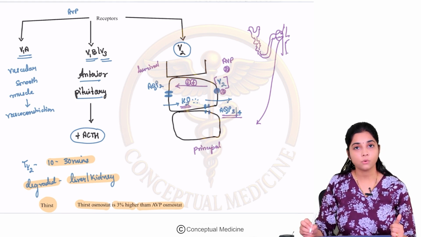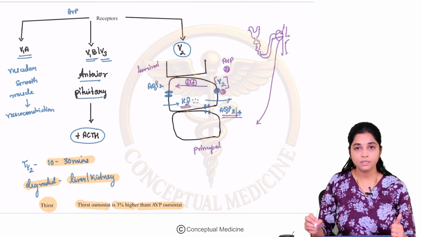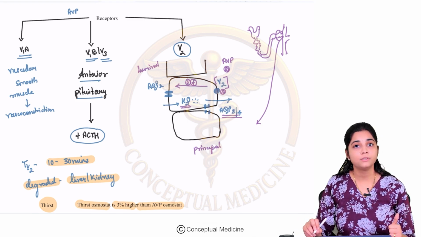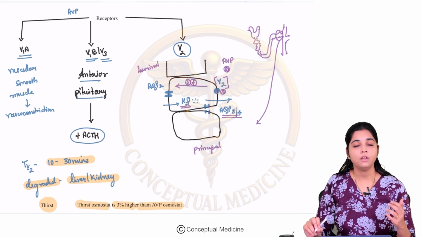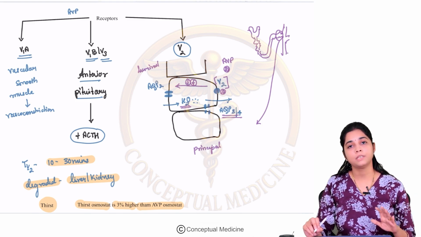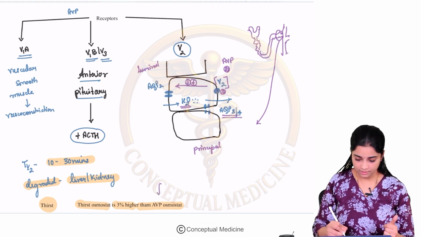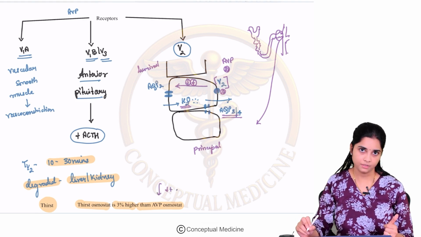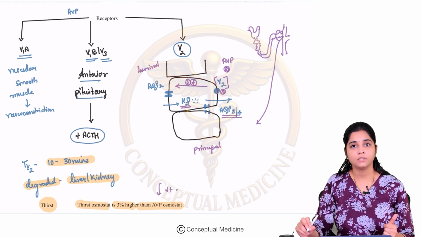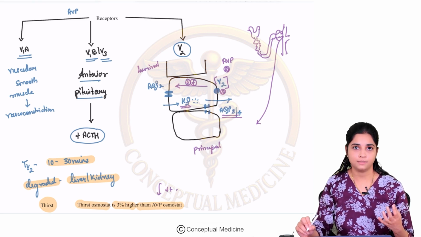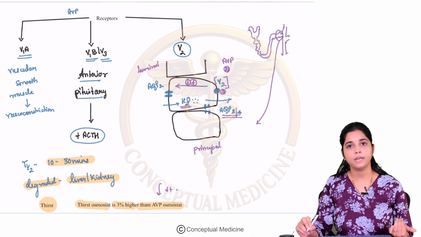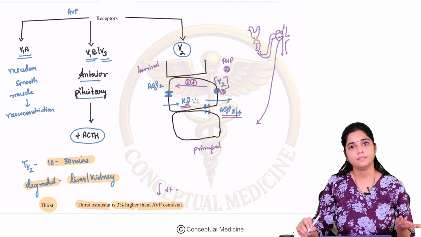Why is that so? Because if the body is not able to bring back the normal osmolarity with the help of AVP, if it is beyond the capacity of AVP, then your thirst center is stimulated, right? Your body has to maintain its balance. Now a patient is dehydrated, your AVP is up.